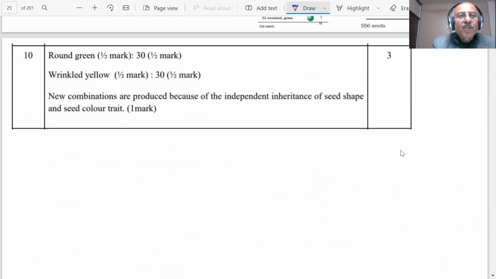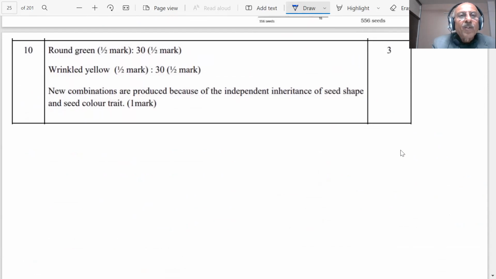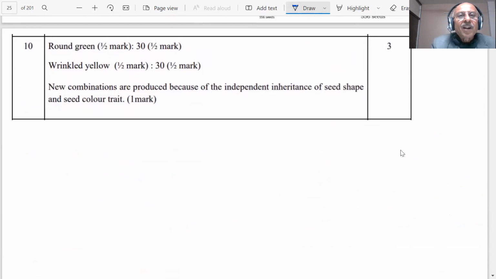Round green 30, wrinkled yellow 30. New combinations are produced because of independent inheritance of seed shape and seed color traits. This is the answer which you have to write. When you have written round green 30, you get half plus half, and for wrinkled yellow you get half plus half.